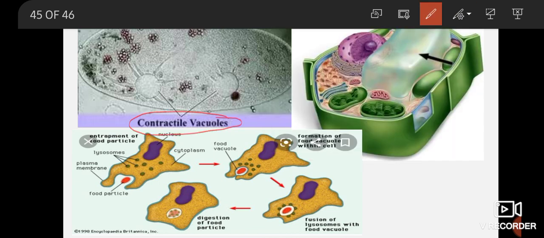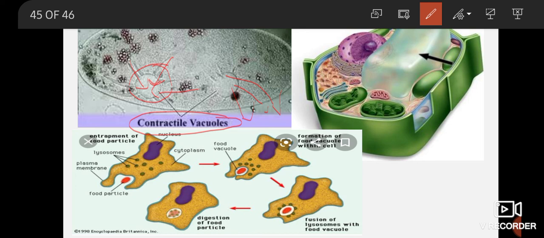The first is the contractile vacuole. In some organisms like paramecium, you can see in the image, organisms like paramecium use the contractile vacuole. What actually happens in the contractile vacuole? The vacuole is formed. Inside the vacuole, whatever cell waste material is there enters the vacuole and then the vacuole contracts. पूरी वैक्यूल क्या हो जाती है, कॉन्ट्रैक्ट हो जाती है, सिकुड़ जाती है. So it allows the waste material to exit outside of the cell through the plasma membrane.